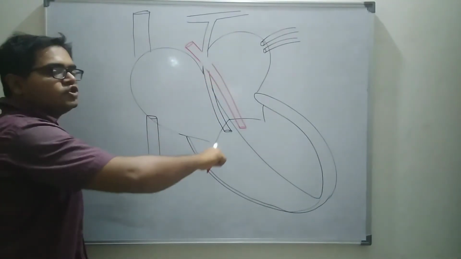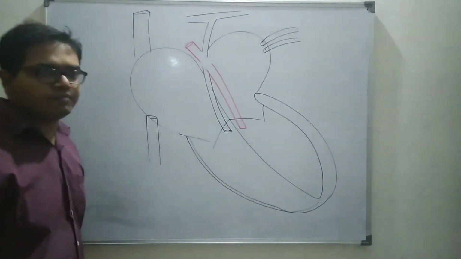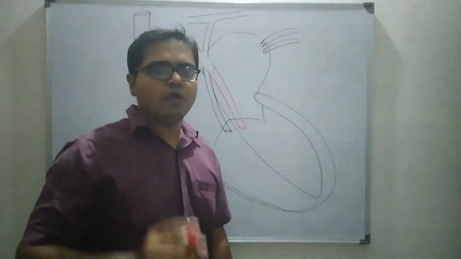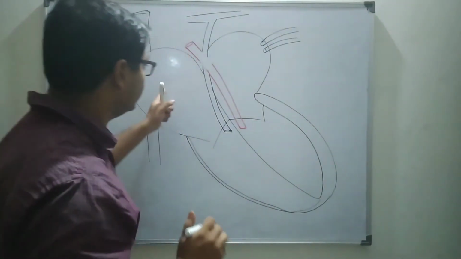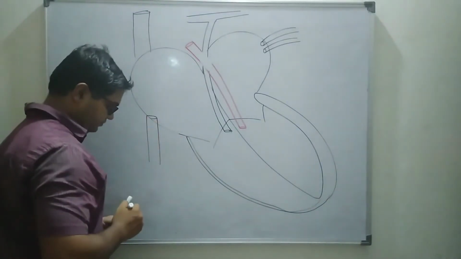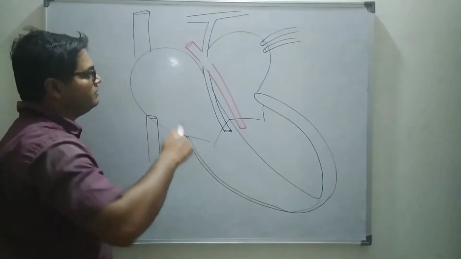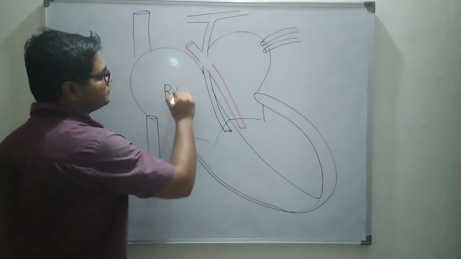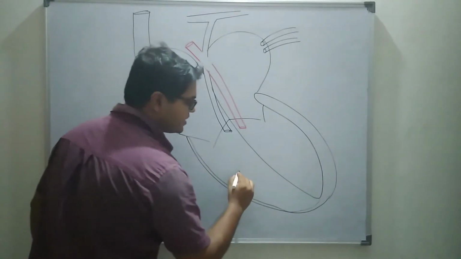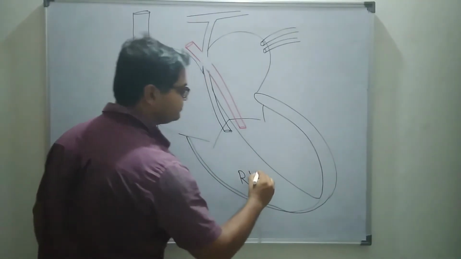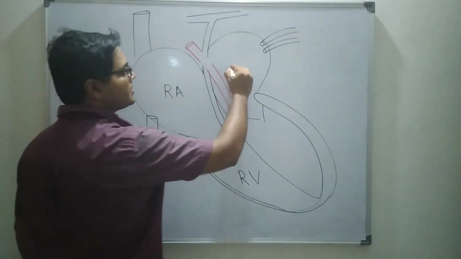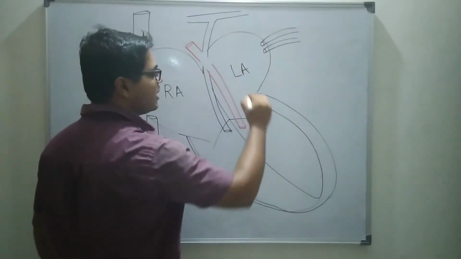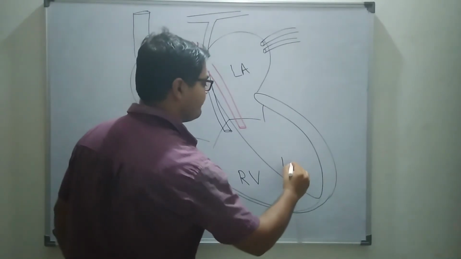These are the four chambers of the heart. Our heart contains four chambers. This one is the right atrium. This chamber is the right ventricle. This chamber is the left atrium, and this chamber is the left ventricle.